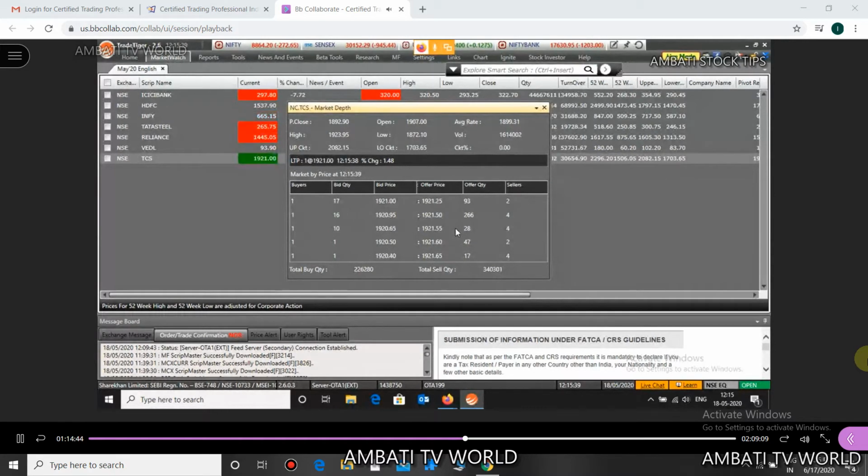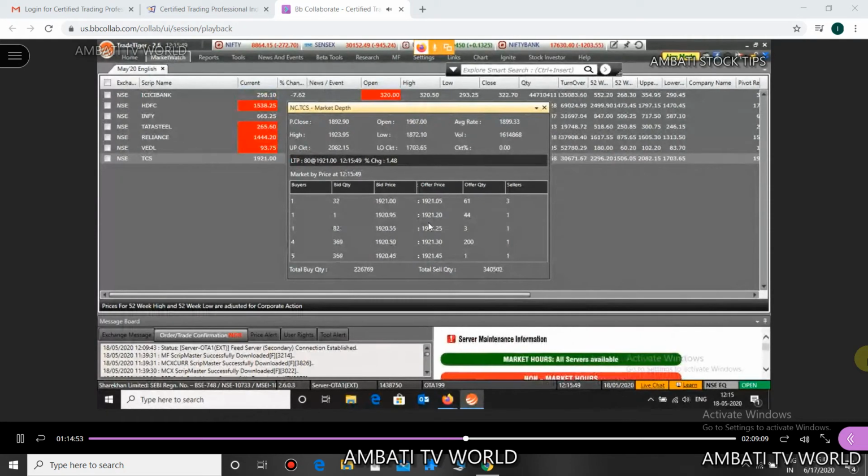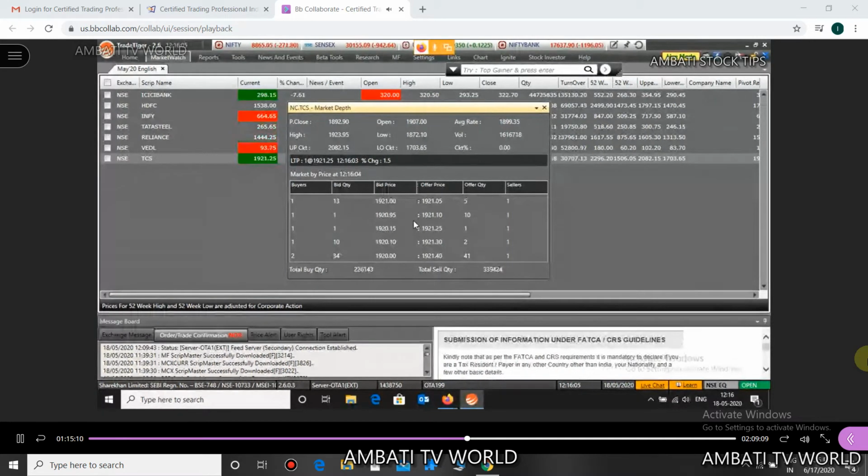Bid means I'm giving a quote. I'm putting a quote into the system. For example, I want to buy TCS at 1921. Varsha ji, I want to buy certain quantities, let's suppose X quantities of TCS at 1921. So I have put a bid into the market.